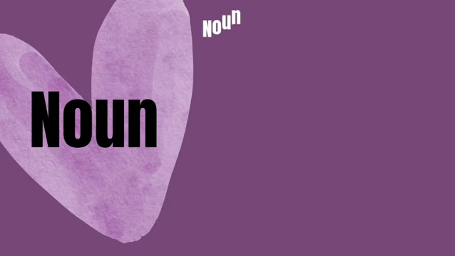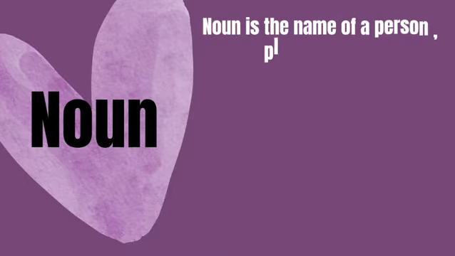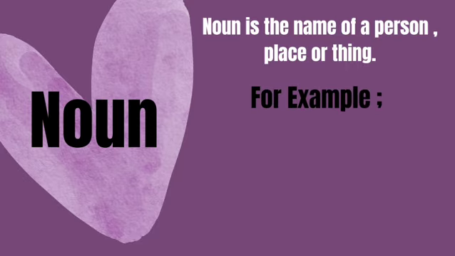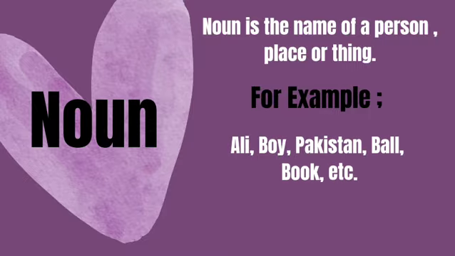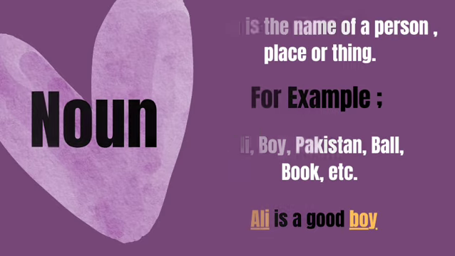What is a noun? A noun is the name of a person, place or thing. For example, Ali, boy, Pakistan, ball, book, etc. Ali is a good boy. Here, Ali and boy both are nouns.